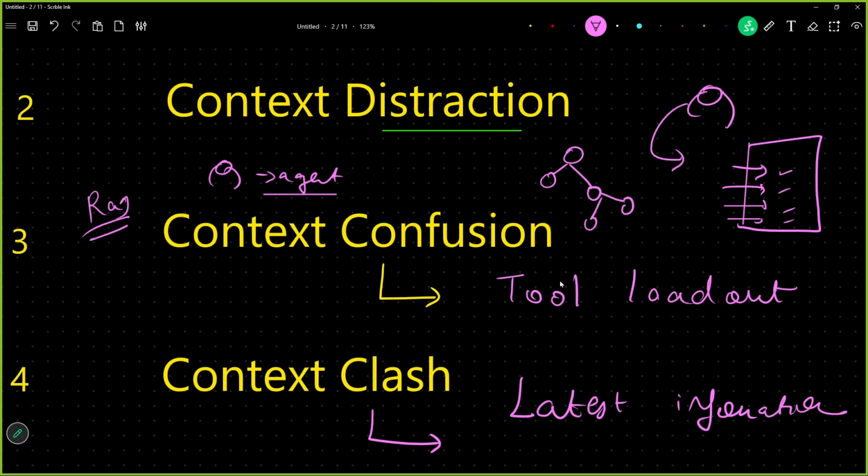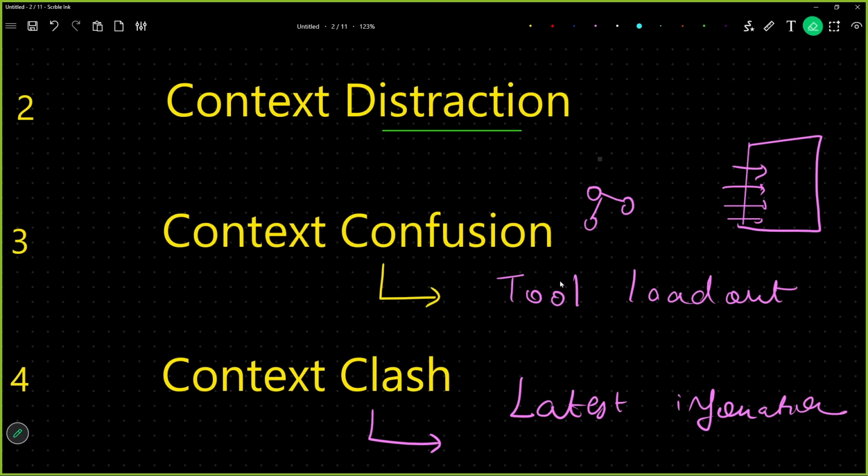All the agents are given universal tools, and your first supervisor agent will decide which tool to use for which AI agent, so that there is no confusion in using tools. This particular solution is called tool loadout. When you load your tools in the very first go, the moment you receive your task, you check which tool is required for which particular task, and when you know that, there is no confusion of which tool to use. And this is the solution, tool loadout, to the problem of context confusion.